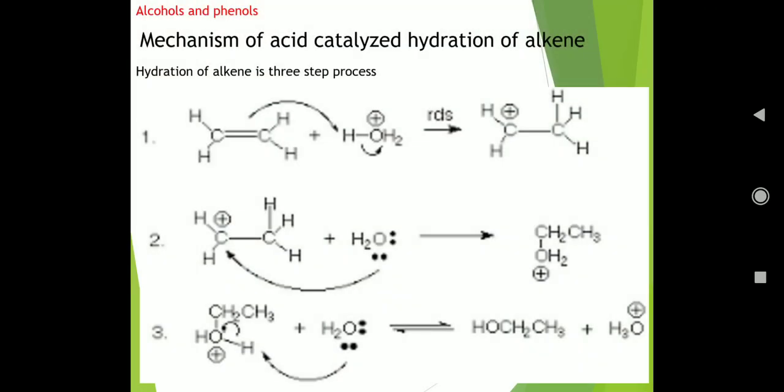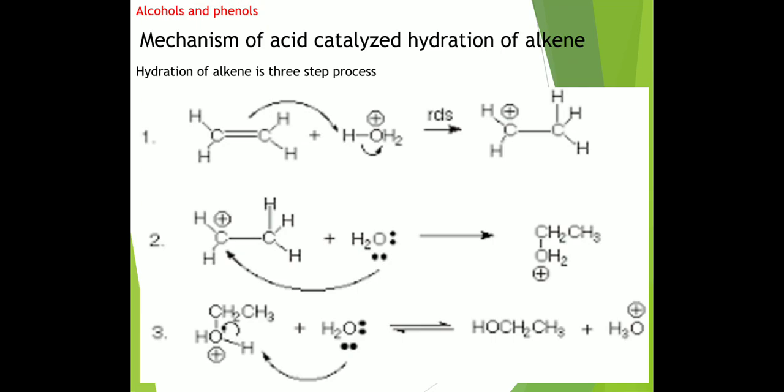In the first step, we observe H3O+ as a proton, and here is CH2=CH2. The pi electrons approach this H+ ion and the alkene gets protonated and forms the carbocation. This carbocation is attacked by the nucleophile, H2O; the lone pair of electrons on oxygen attacks the positive charge on carbon and forms the corresponding intermediate, and this intermediate is deprotonated to form the alcohol.